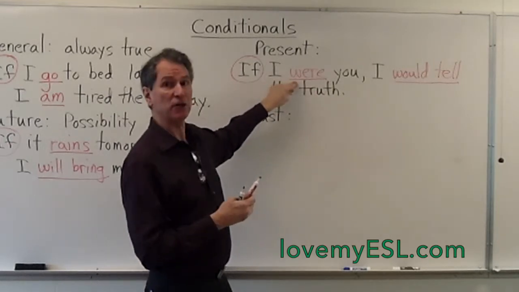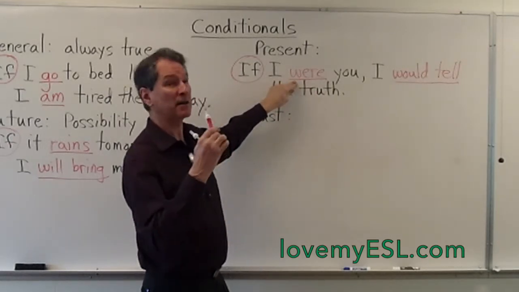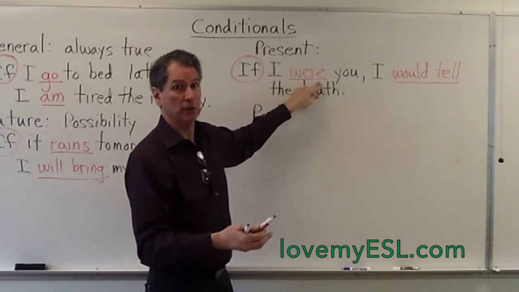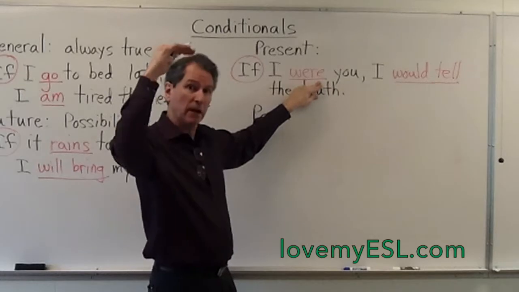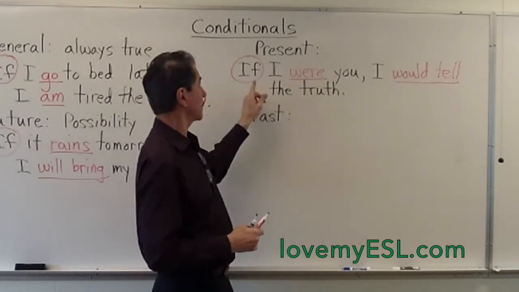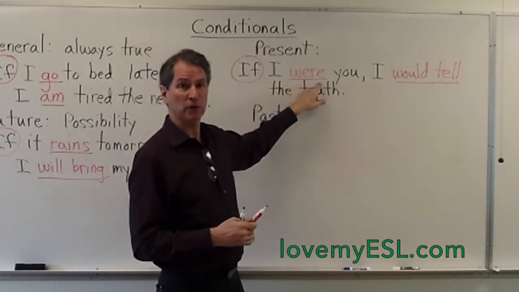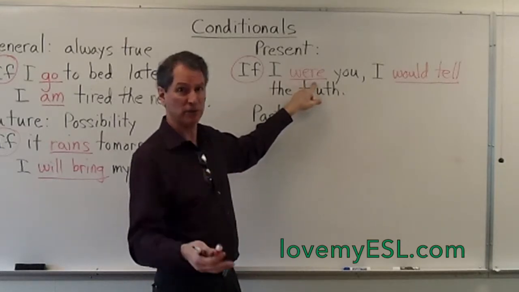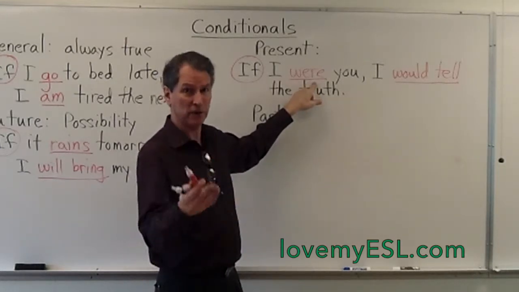So if you want to sound educated, you are going to do this and not say, "if I was you," but you'll hear that on the street. But if you want your English to be a little bit better, a little bit more formal, you say, "If I were you, I would tell the truth." So just practice that a number of times. If I were you, I would tell the truth.